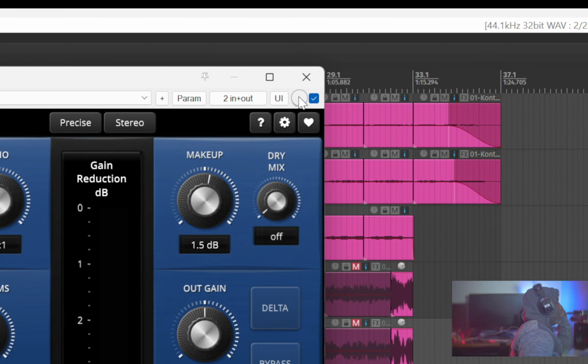In Reaper, we actually have that built in. So for every plugin, you can actually listen to the delta to hear what it's actually doing, what that sounds like.